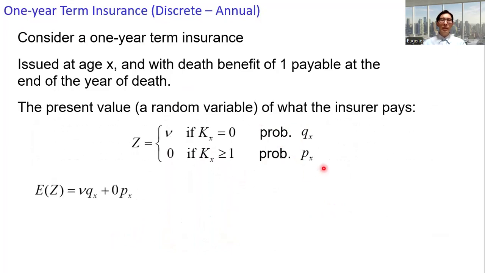We are interested in the expected value and the variance of Z. Here, the expected value of Z is nu times qx plus 0 times px. Simplify it, this is nu times qx. The standard notation of the expected value of Z here, we have this notation.